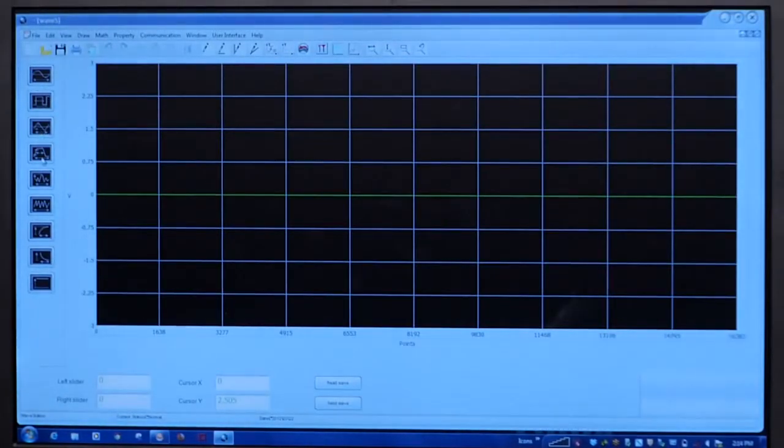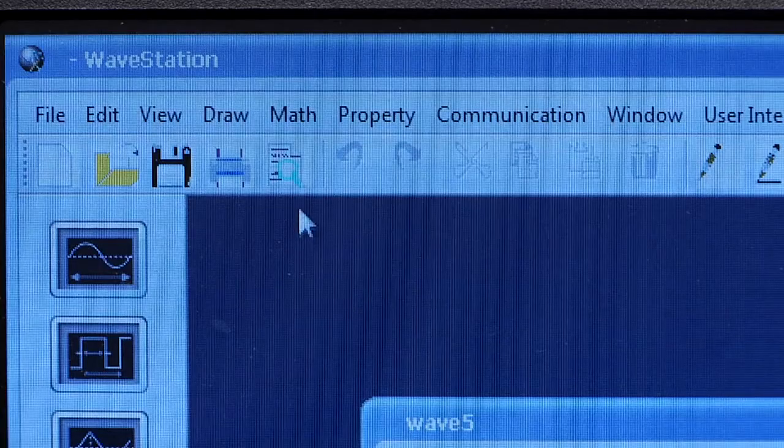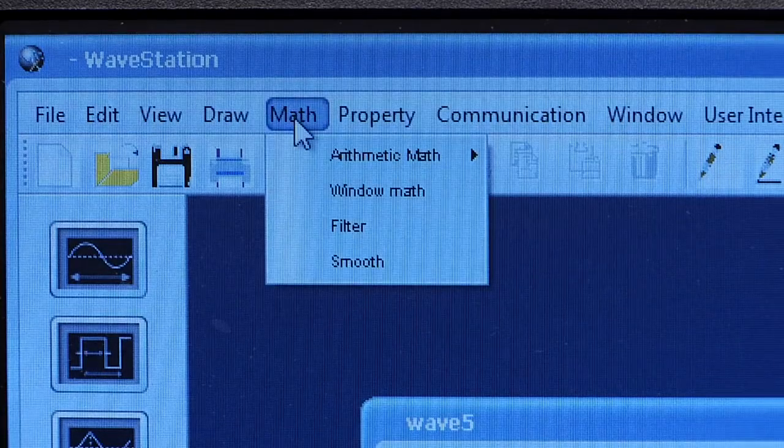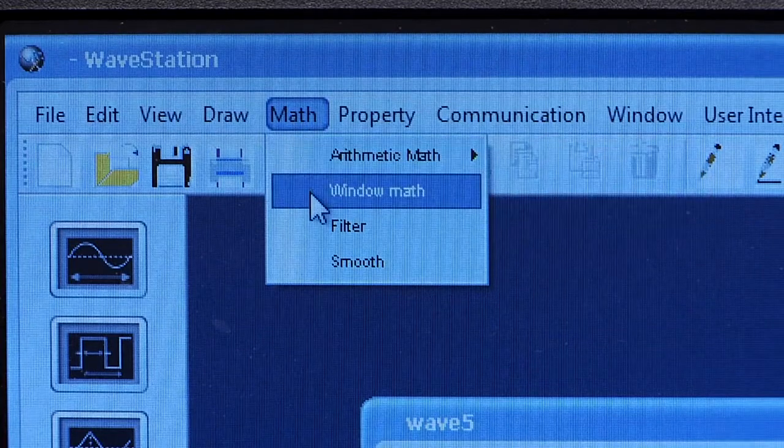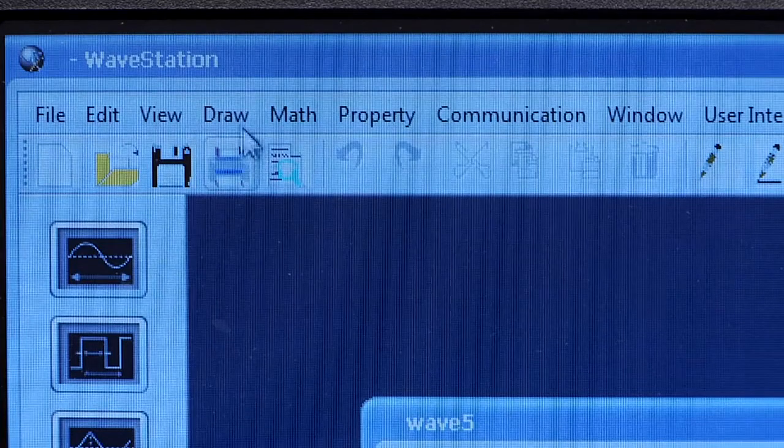In the Waveform window, select one of the basic waveforms, for instance, sync. Use one of several built-in math and filter functions, such as arithmetic math, window math, filter, or smooth.